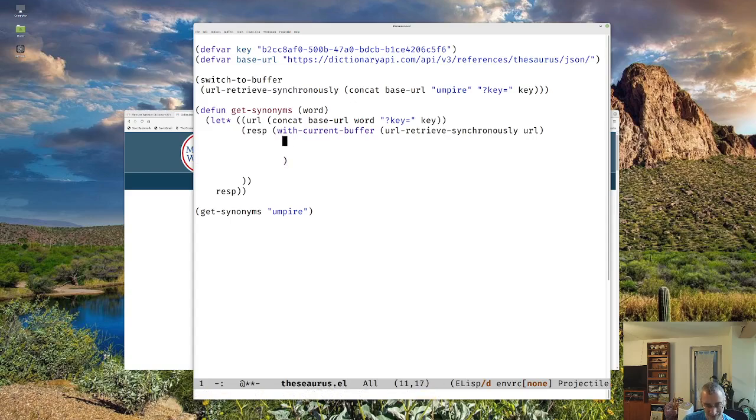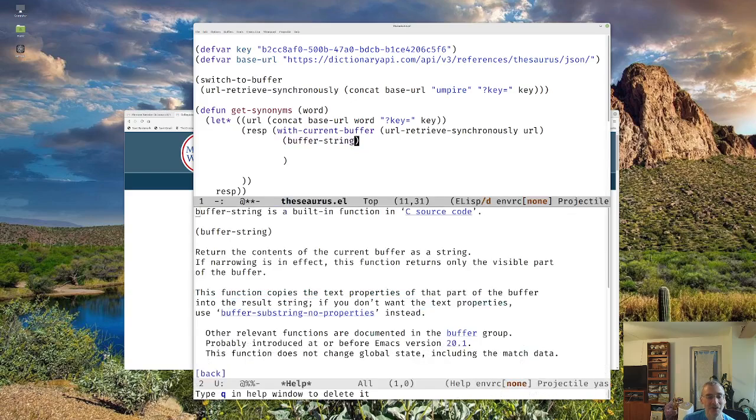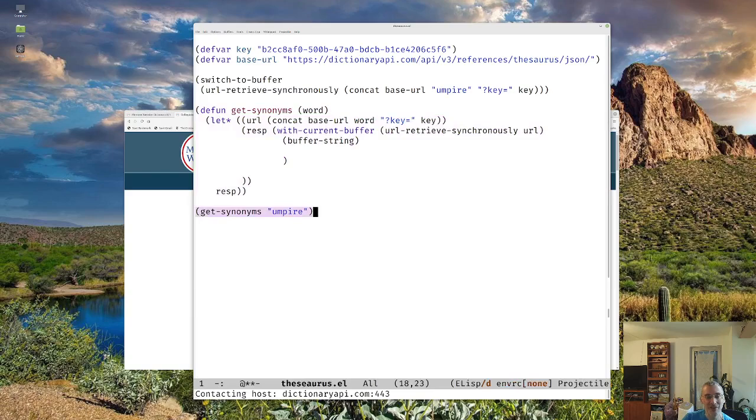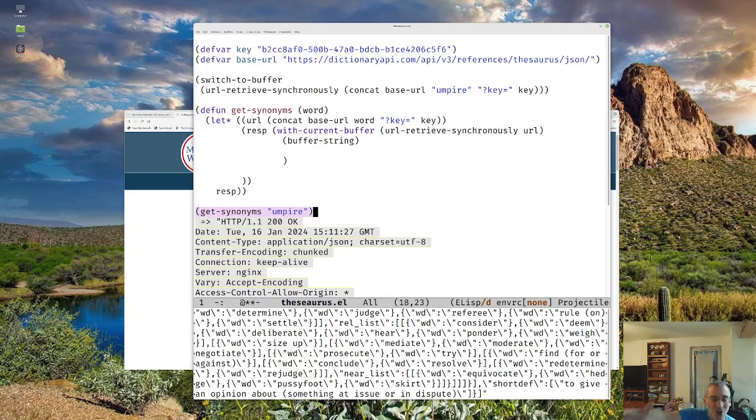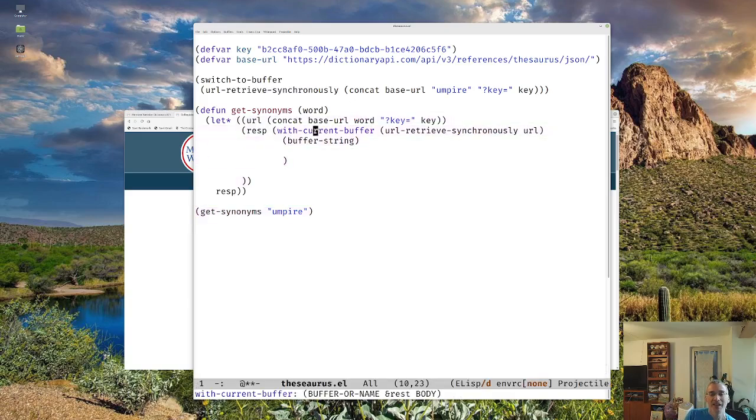There's another function. Sorry, I forgot about this. Buffer string. Buffer string returns the contents of the buffer. So now if we run this again, notice that it returns the whole schmear. With current buffer, we want to do some commands with whatever we're getting back from there, and we're just going to pull out the string from it. So that's a way of working on the buffer behind the strings. You can just use it like it's a big place where your data is, do your manipulations, and we're going to be good.